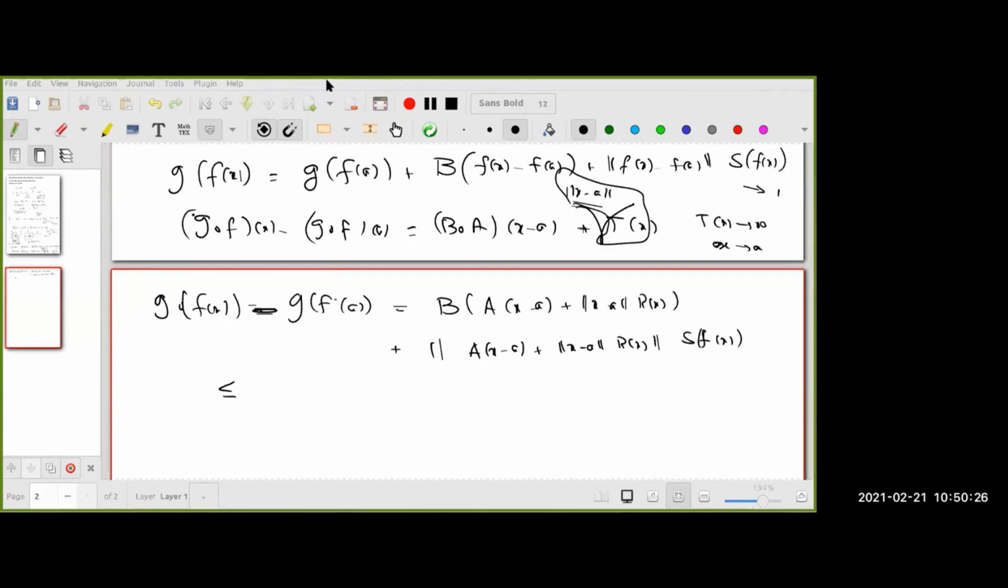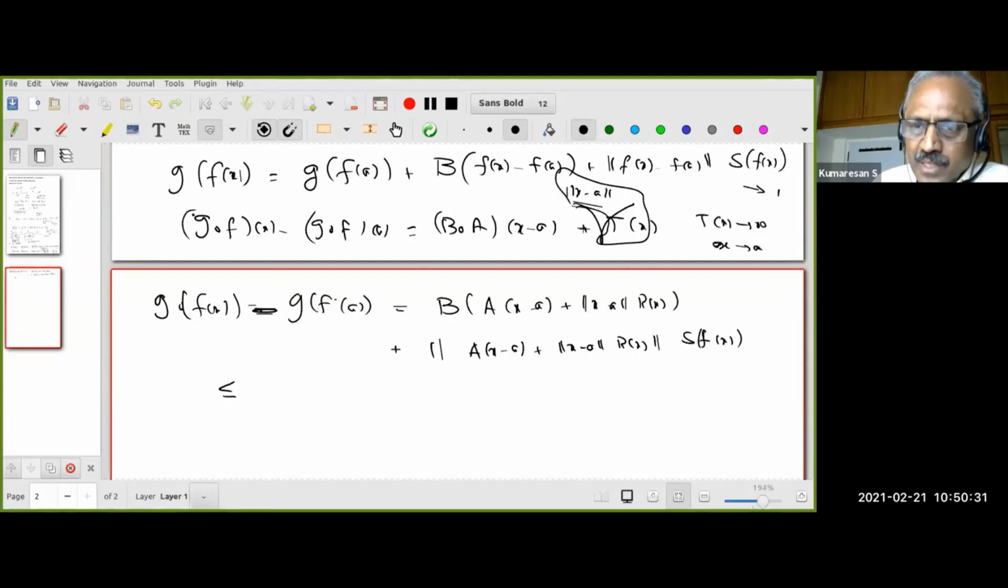Sir, using triangle inequality and linearity of these. Very good, very good. Triangle inequality, I hope you mentioned triangle inequality here, right?